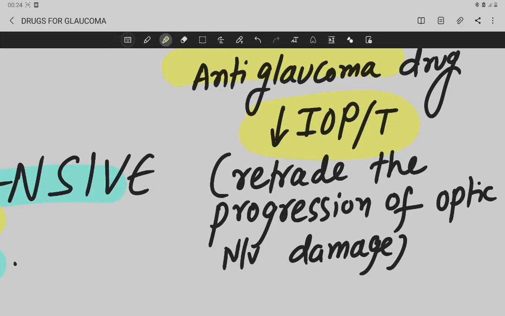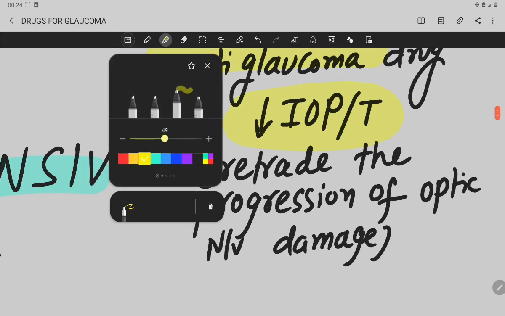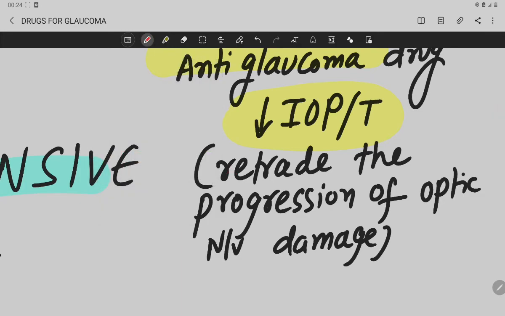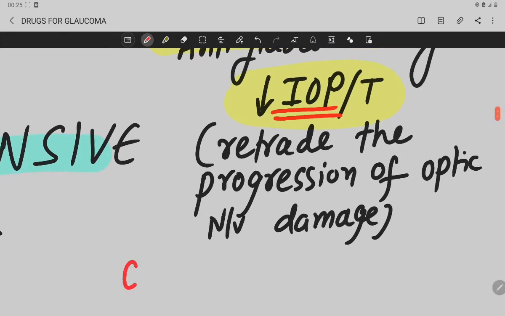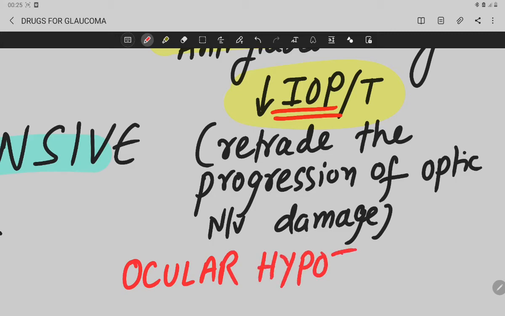Okay, and these drugs reduce your intraocular pressure. That's why these drugs are called your ocular hypotensive drugs.